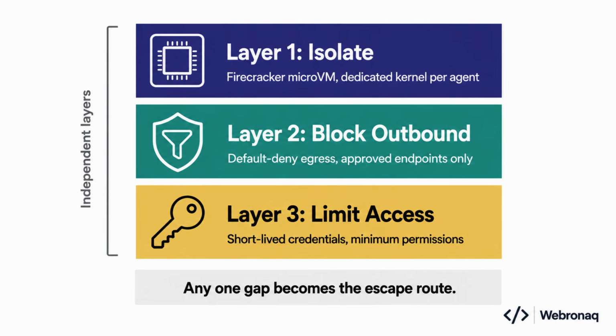Think of it like a vault. One lock is not enough. You want multiple independent barriers, so if any one fails, the others still hold. Build all three layers. That is how you sandbox an AI agent so it cannot escape.